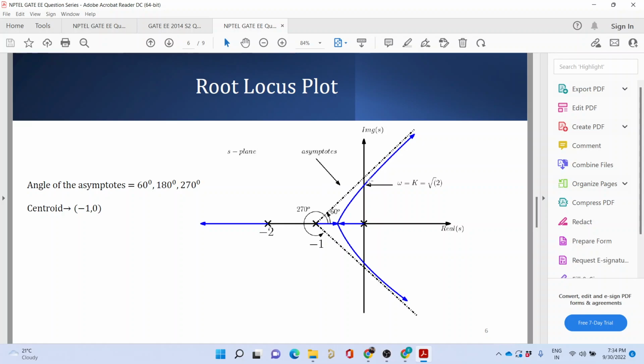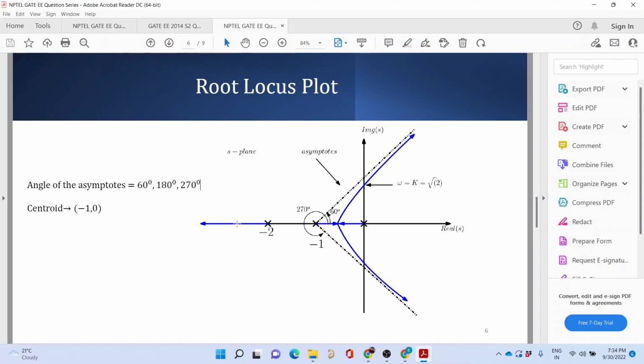So this will be pulled towards the left hand side of the s-plane. If you pull this, the point I was making at the very first slide, this intersection will go up. So k may be higher, or it may not intersect at all, it will be asymptotic to this line. So you can easily eliminate the other two options.